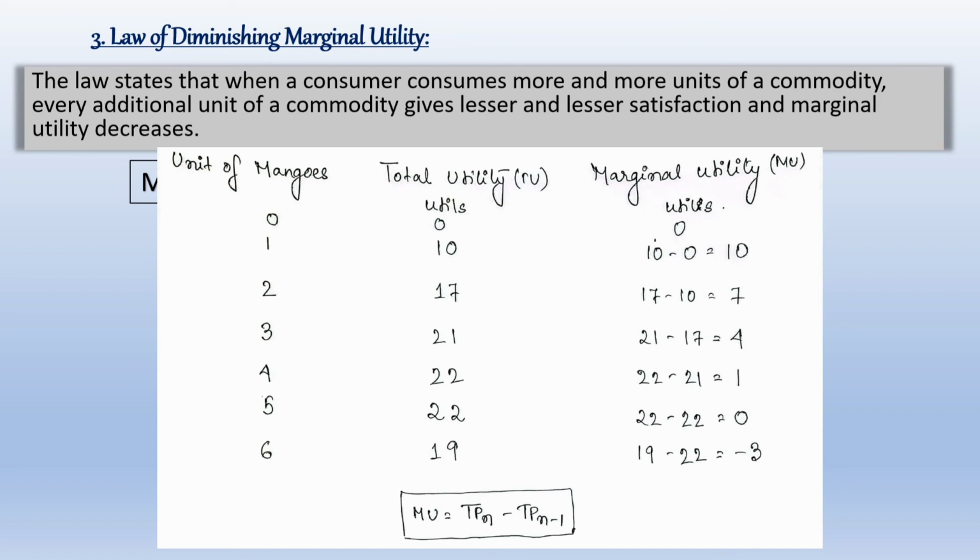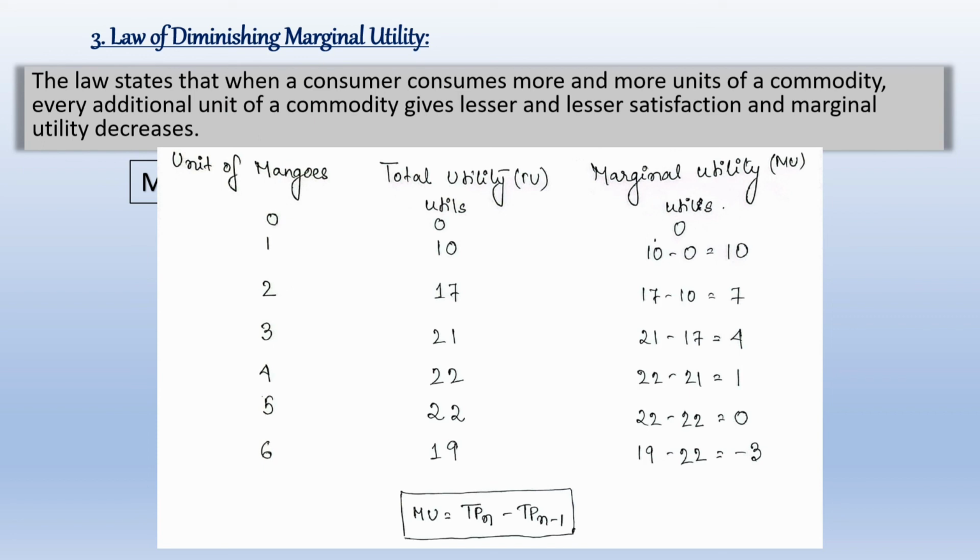Utility received from the current unit of a particular commodity minus the utility received earlier from that commodity. Clear? तो इसका मतलब, since हमने पहले कोई मैंगो कंज्यूम नहीं किया था, so we will consider zero mango, zero unit of mangoes, zero utility, so marginal utility will also be zero. Next is 10, so current utility 10, previous utility 0, so 10 minus 0 is 10, 17 minus 10 is 7, 21 minus 17 is 4. Similarly, it goes on. So 1, 0, minus 3. So it is going to the negative sign.